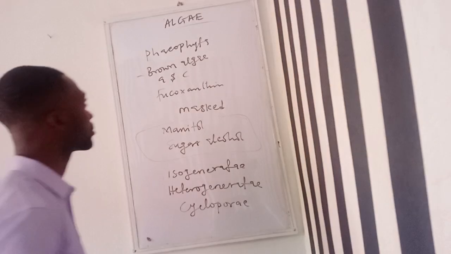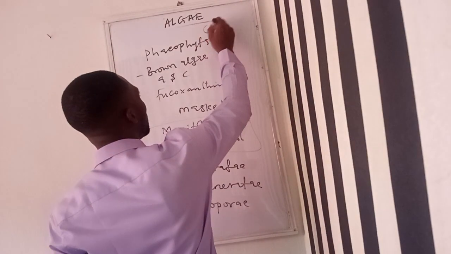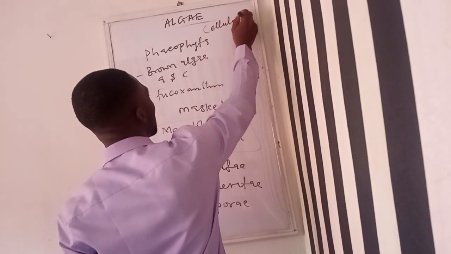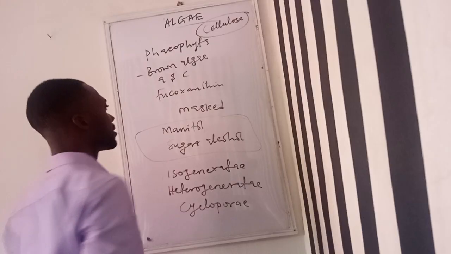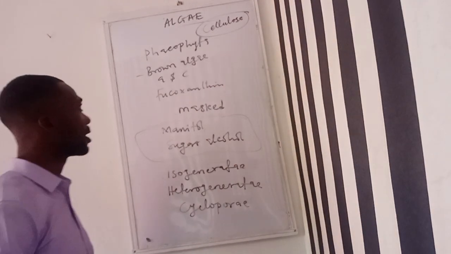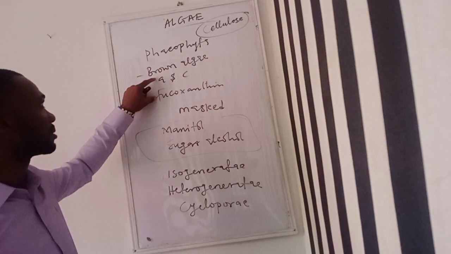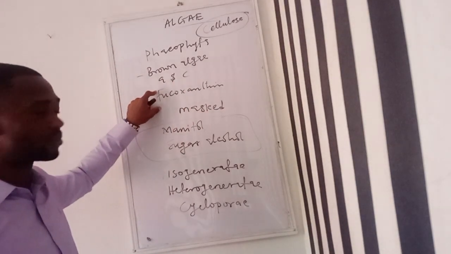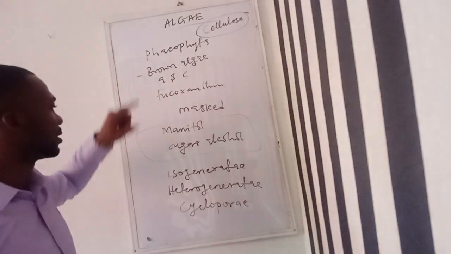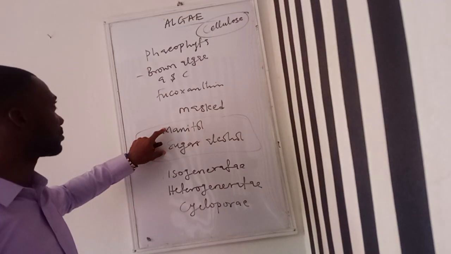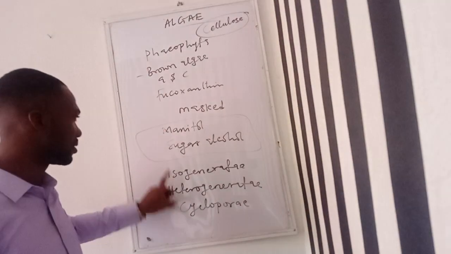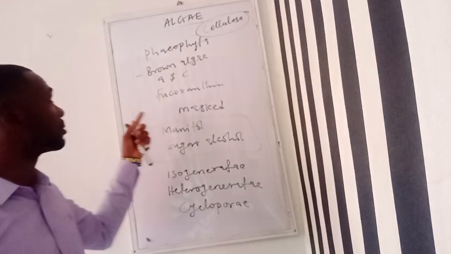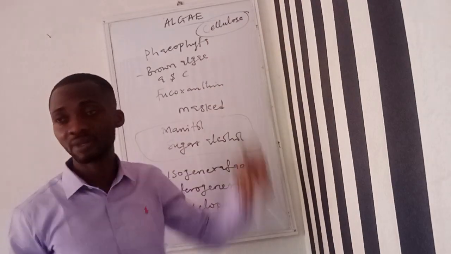The cell wall contains cellulose, just like you see in chlorophyta and the land plant. This is the photosynthetic food reserve. Then this is the pigment A and C being covered by fucoxanthin, which turns the color to be brown. Then these are the classes. So these are the salient points. The cellulose is found in the cell wall.